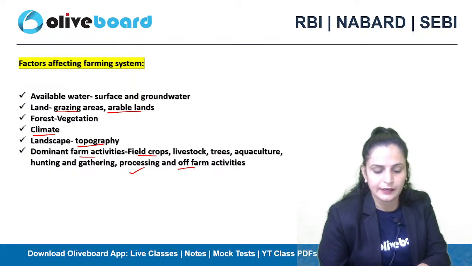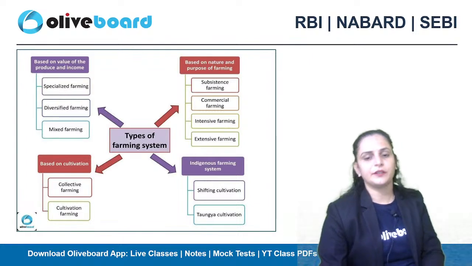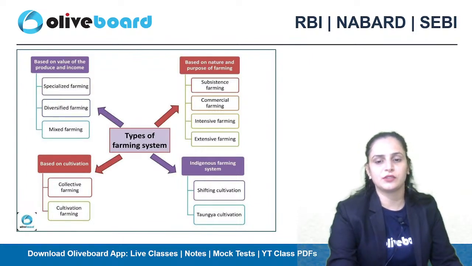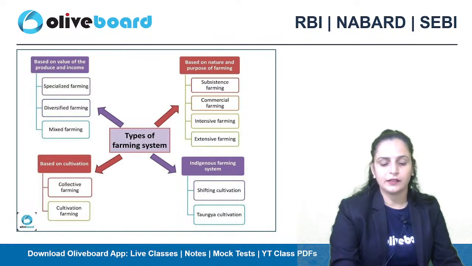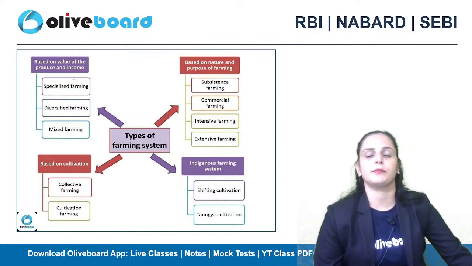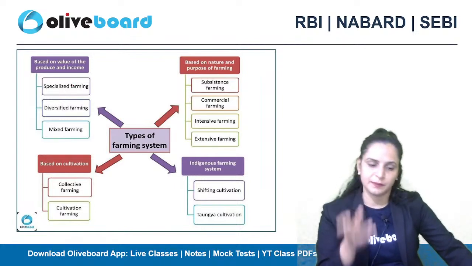Right? Next हम बात करते हैं about these different types of farming systems. So we have to discuss all these farming systems mentioned here, right? So under this specific classification criteria, we have these 4 bases on which we have to classify the farming system that is to be followed.